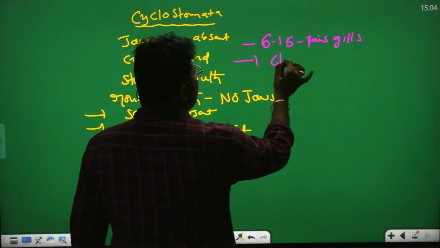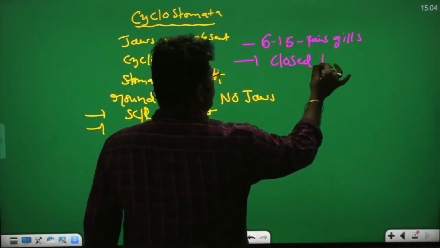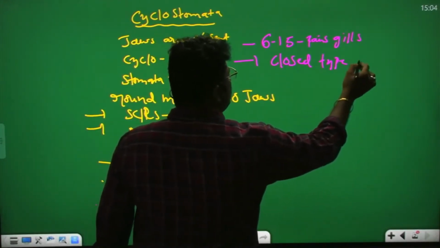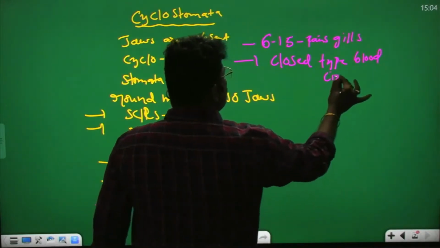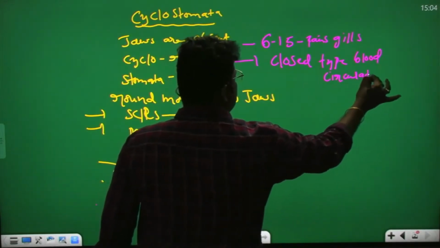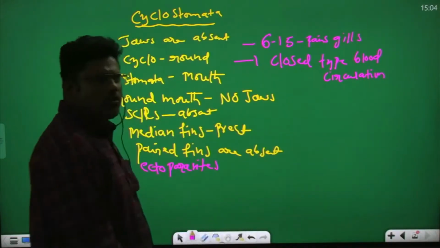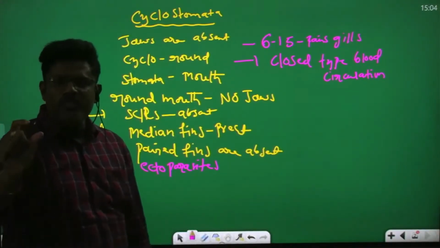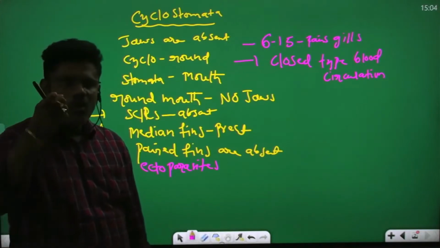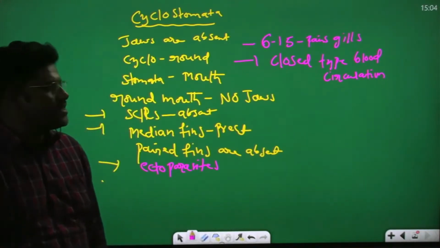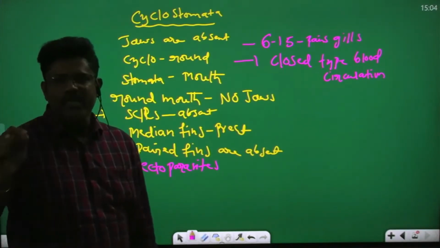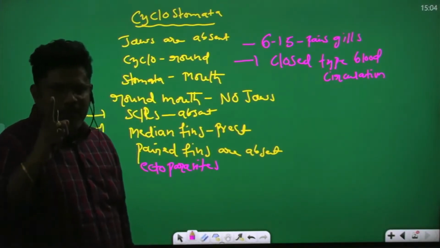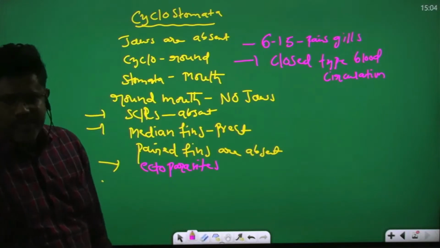Closed type of blood circulation occurs. Closed type blood circulation means blood flows in the blood vessels. Respiratory organs are gills, 6 to 15 pairs of gills present. Median fins are present, paired fins are absent.